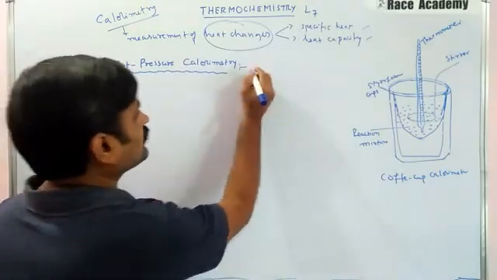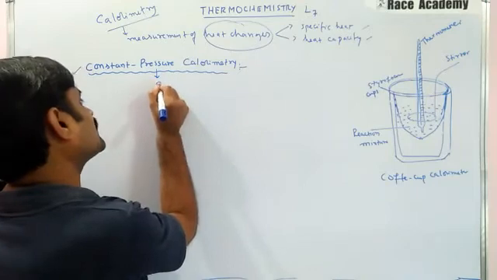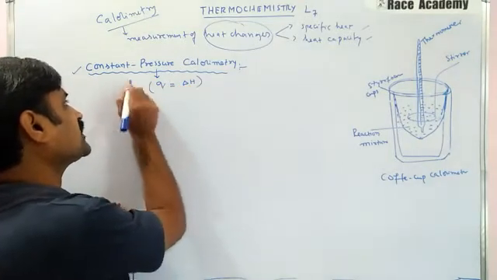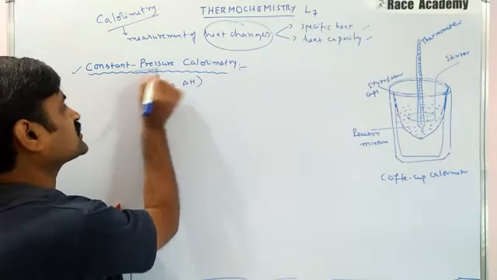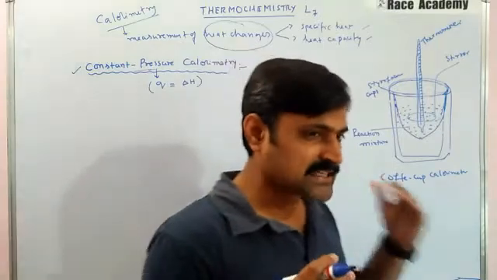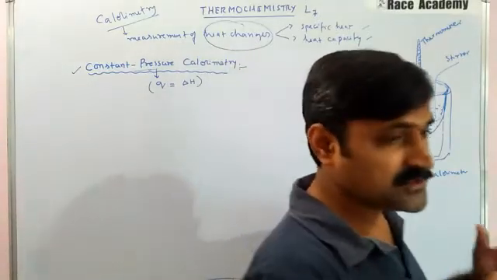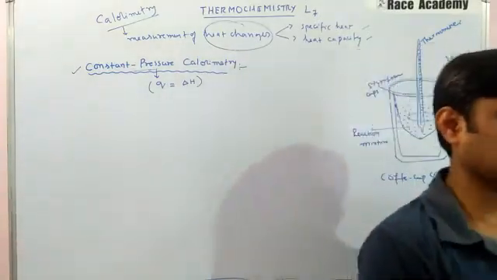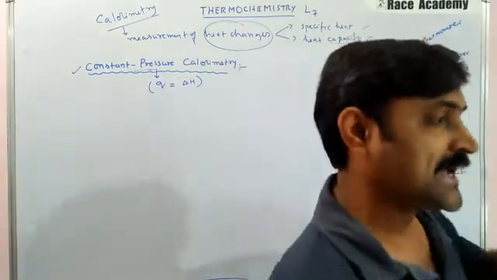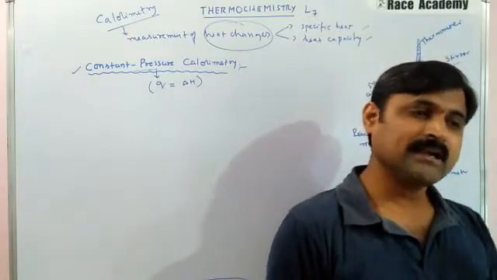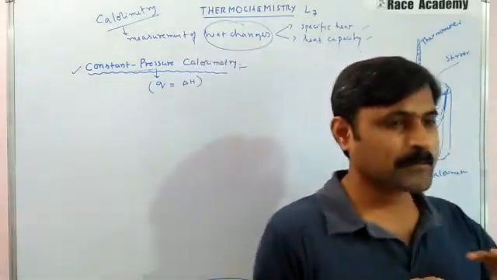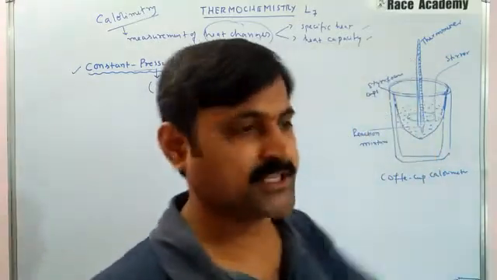Pressure is constant, that's the meaning of it. In such experiments we consider the reactants and products in the reaction to be the system, and the water we take in the calorimeter is considered to be the surroundings.